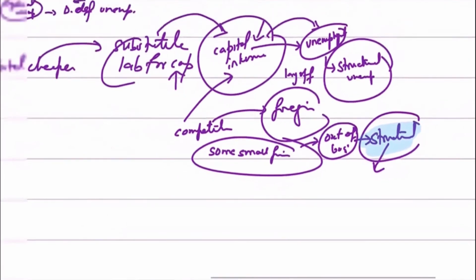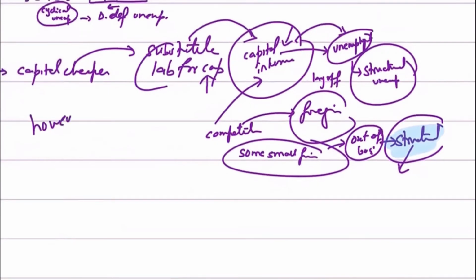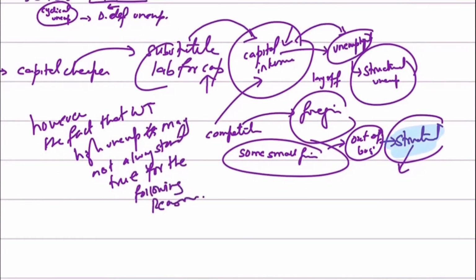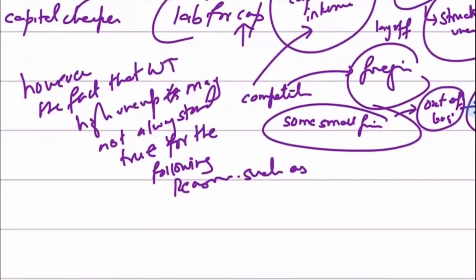Then you will say, however, the fact that this is how you start evaluating. However, the fact that higher wages would result in high unemployment may not always stand true for the following reasons. And then you will start stating those reasons. Now it's up to you whether you want to start in the same paragraph or move to another paragraph. Paragraphing is not that much of a concern for the examiner.